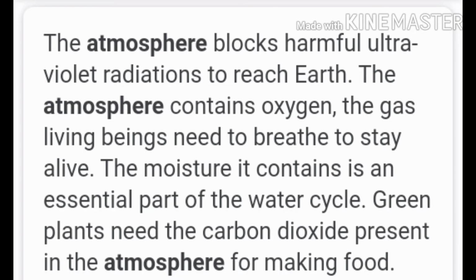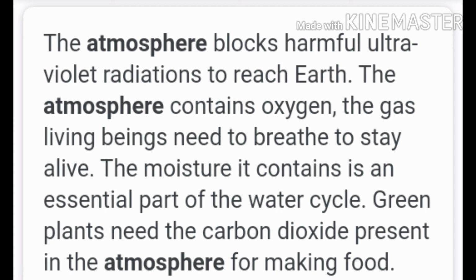Okay, now importance of atmosphere, means how atmosphere is useful to us. So atmosphere has oxygen gas which is necessary for breathing. Second, atmosphere protects us from ultraviolet radiations because in stratosphere ozone absorbs it. Atmosphere softens the sun's glare during daytime because some heat is absorbed by the atmosphere. That's why we don't feel so much brightness of the sun.